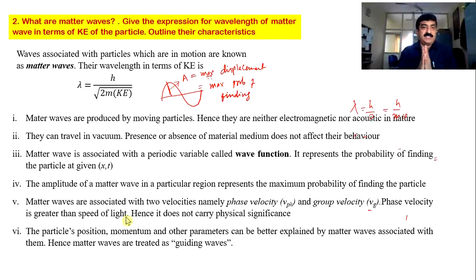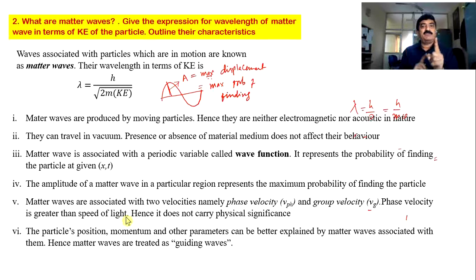There are two velocities for a matter wave. One is group velocity, another one is phase velocity. For all the waves there is only one velocity, whether it is a sound wave, light wave or any wave, there is only one velocity. For example, sound travels with a velocity of 330 meters per second. Light travels with a velocity of 3 into 10 power 8 meters per second in a given medium. Medium to medium it will change, but in a given medium it is only one velocity.